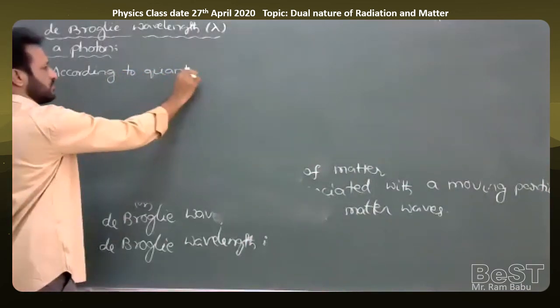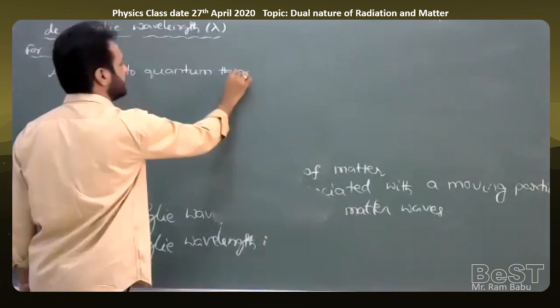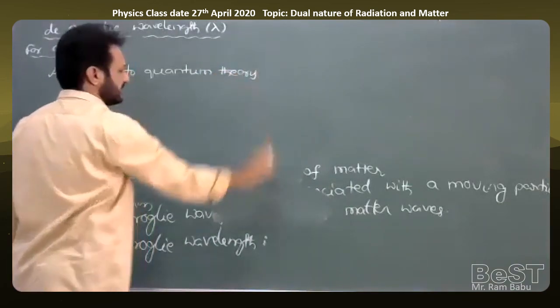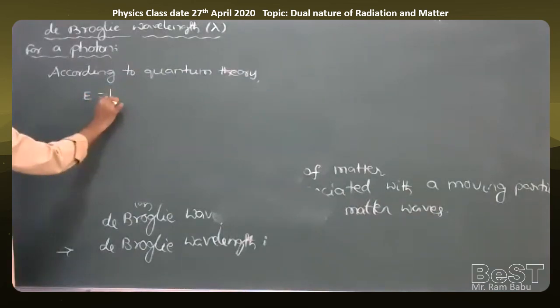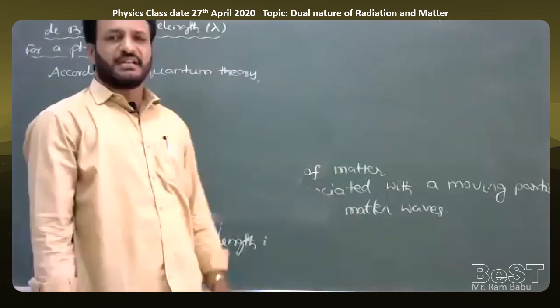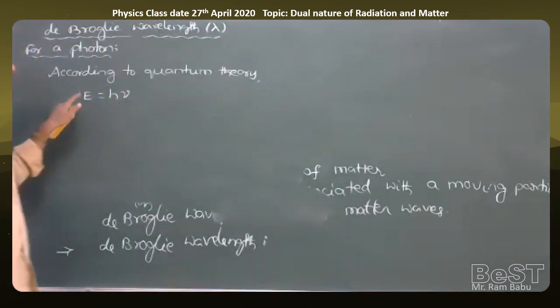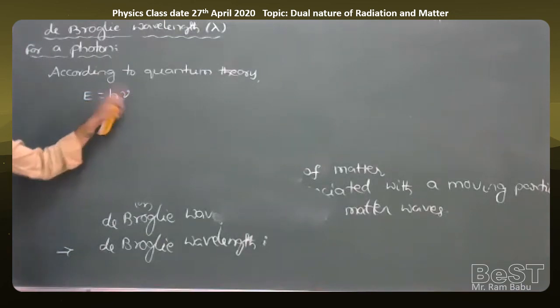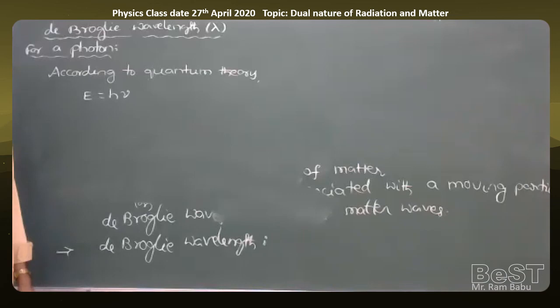According to quantum theory, when a photon of frequency nu is moving, we have energy of the photon E equal to h nu, where h is Planck's constant and nu is the frequency of the photon.